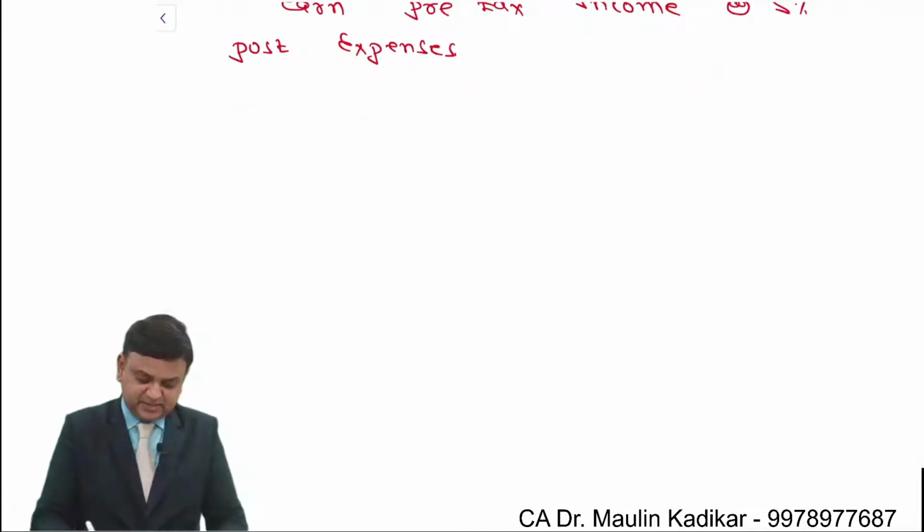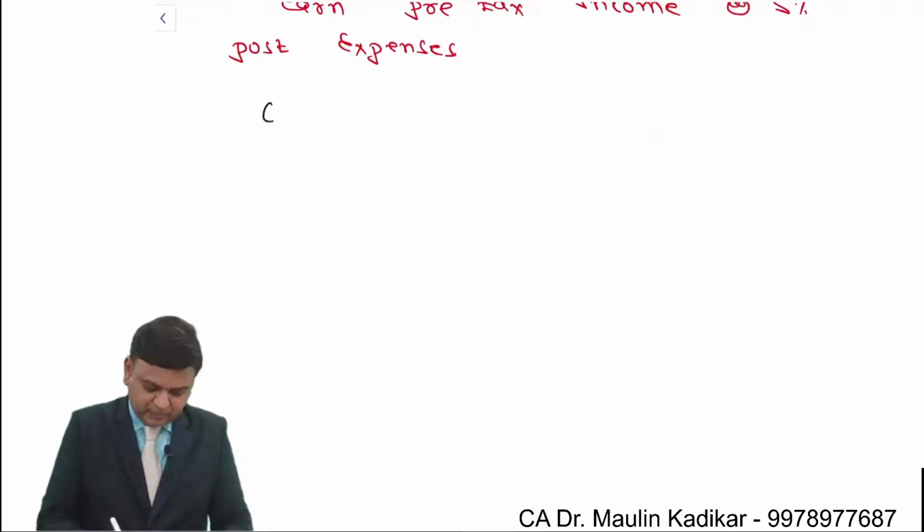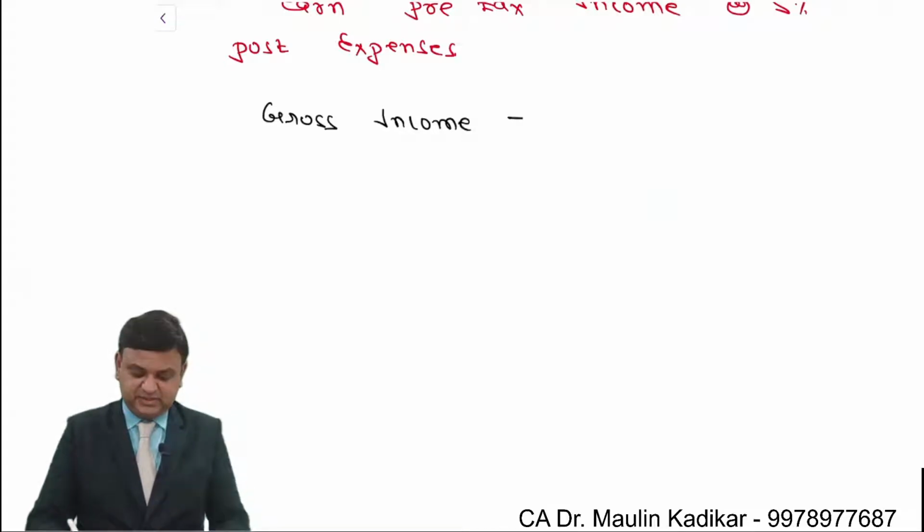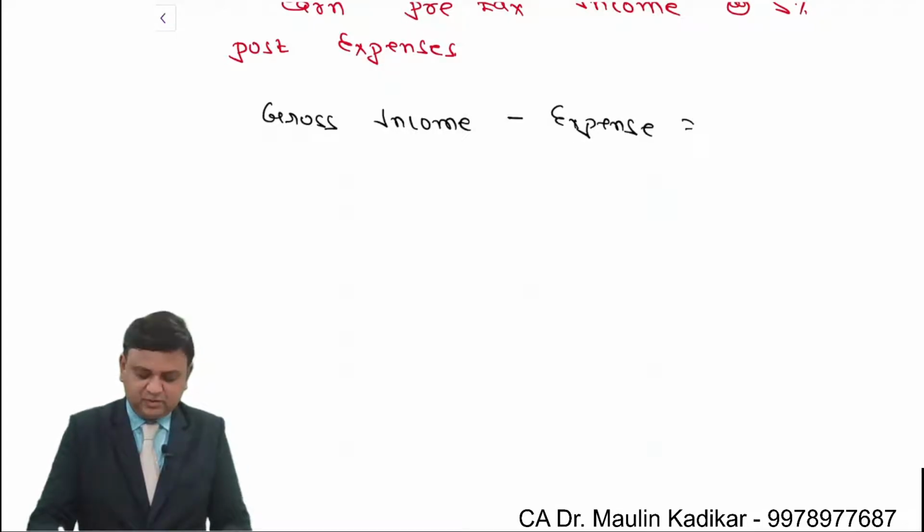So in that case, gross income minus expense is equal to net income.